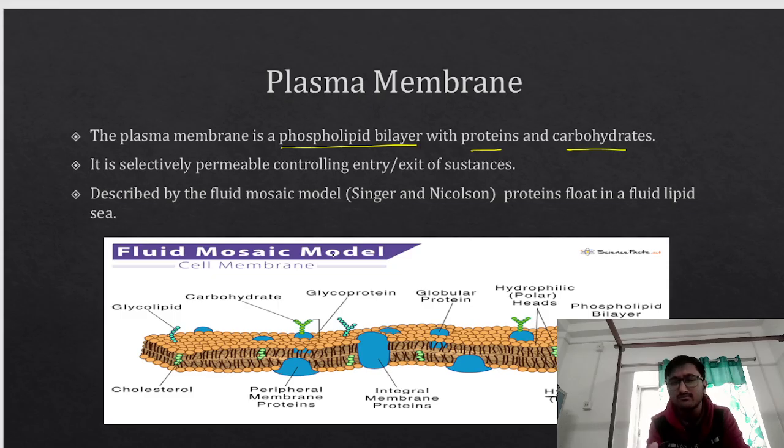Let me give you a little more detail. You can see this. This looks like a receptor, right? So maybe a signaling molecule is present here. It will come and sit over here. As soon as it sits over here, there will be a structural modification. This is the plasma membrane.